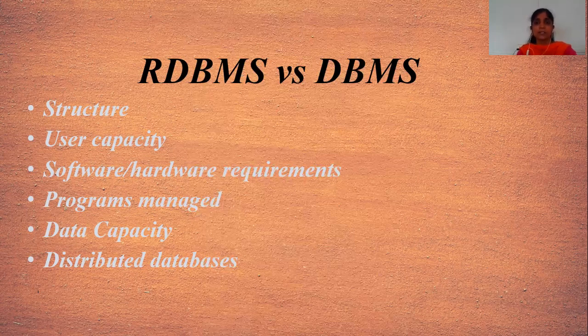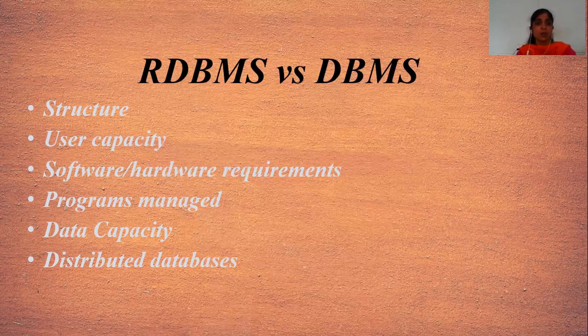For example, in an organization, only one user or employee can access the database at a time in DBMS. But in RDBMS, more than one employee can access the database at a time. This is the plus point of RDBMS, because in an organization more than one employee can work at a time. That's why it is more useful than DBMS.